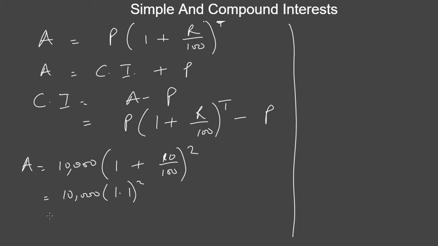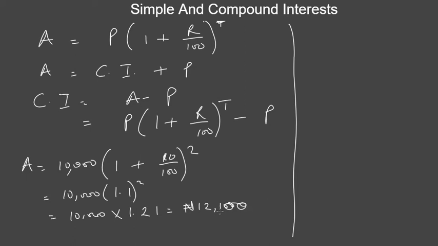If you multiply this out, you're going to get 10,000 times 1.21, and that will give you 12,100.